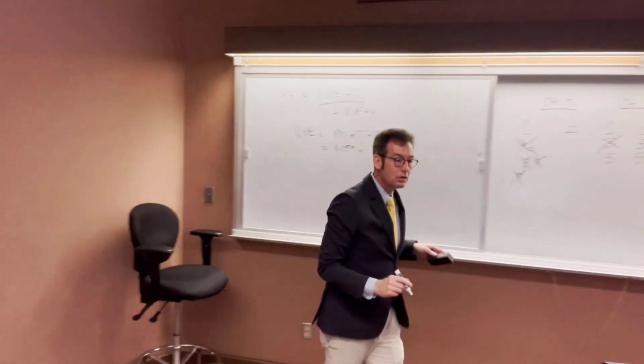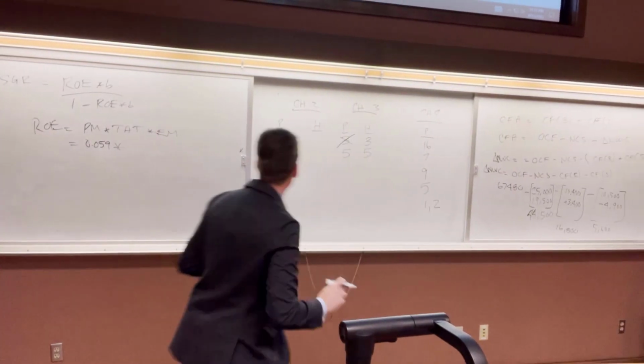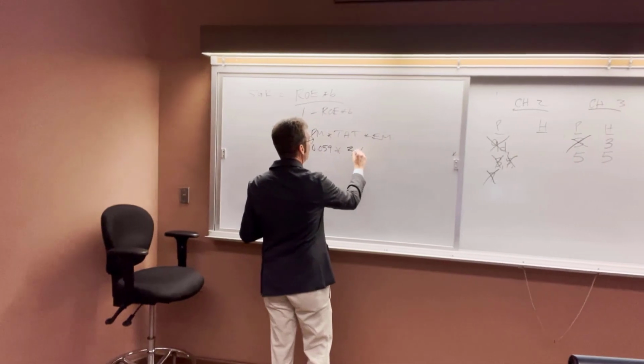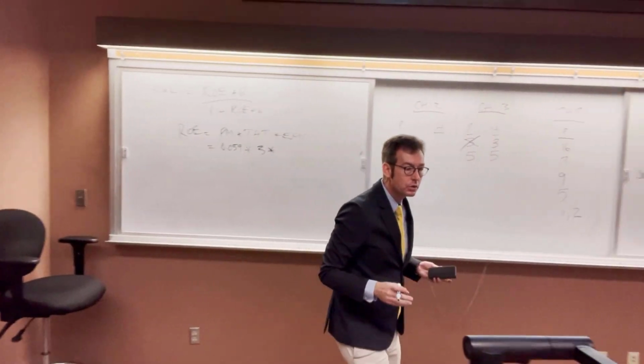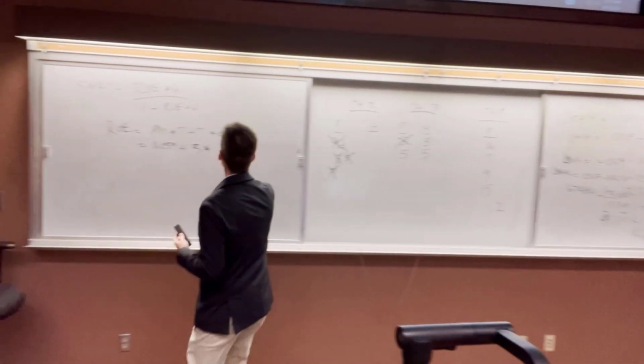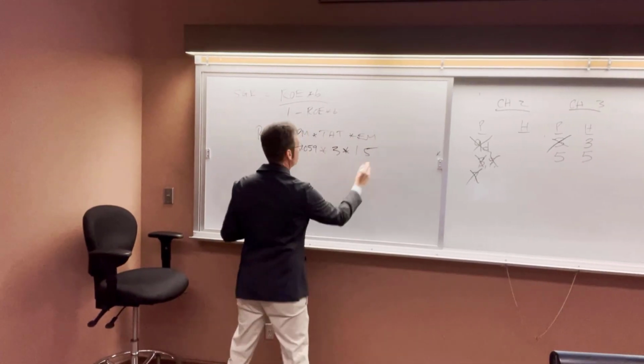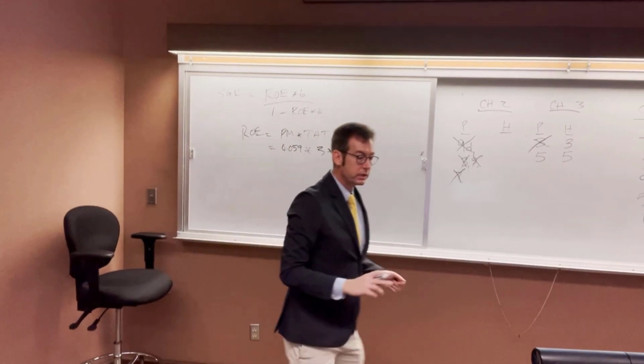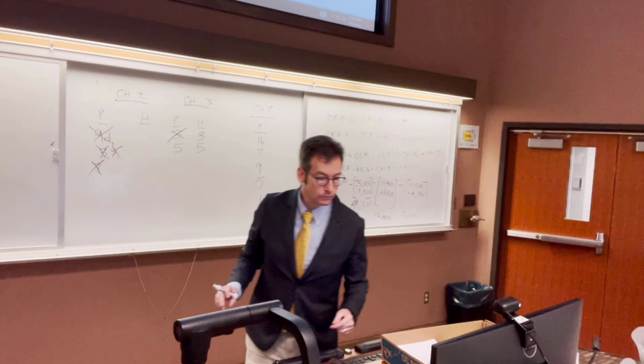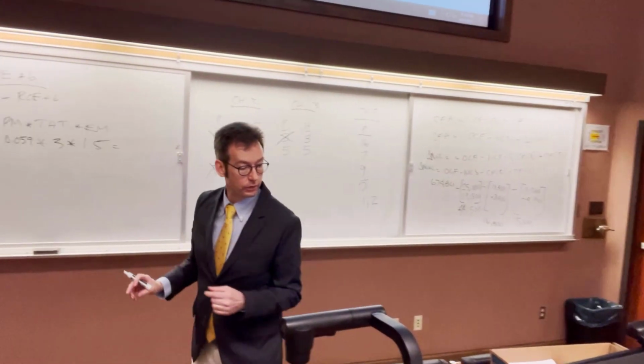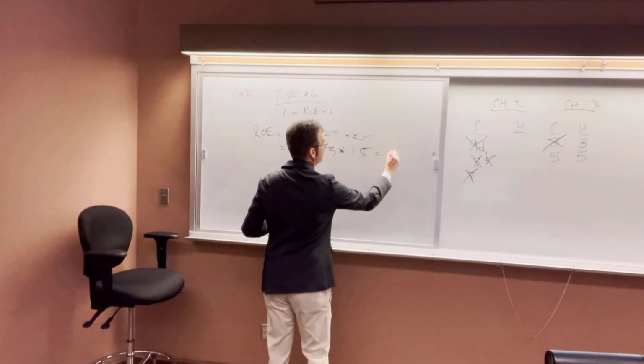Times, what's the total asset turnover? 3. And what's the equity multiplier? 1.5. So what are we looking at here? It says do not round.